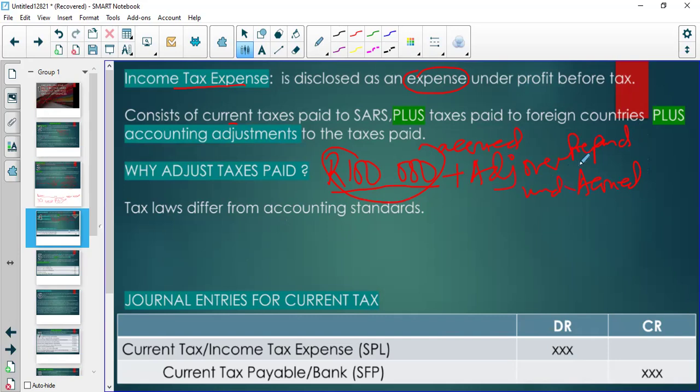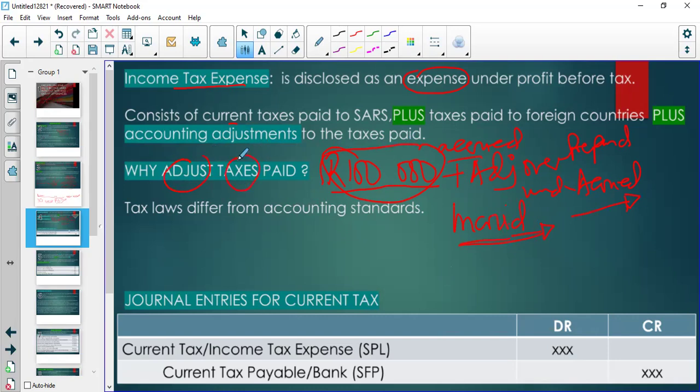there is some tax that was incurred, right? Did I say accrued? Incurred. Maybe I might have said accrued at some point, but basically I want incurred. There's some expense that is incurred, but according to the rules of SARS, SARS says you are not going to pay it, but it is an expense. You could pay it later or whatever the adjustment is, but it is an expense. So this is why we have to adjust the taxes paid.